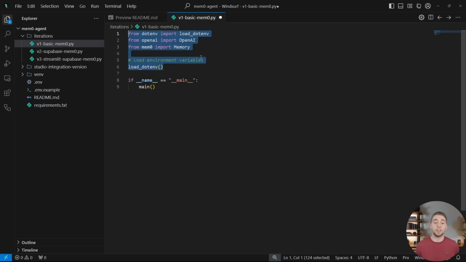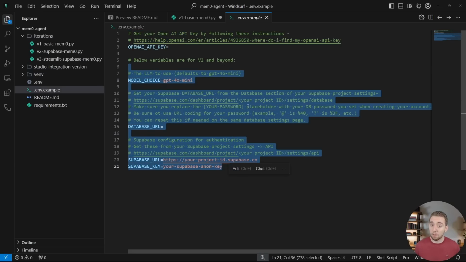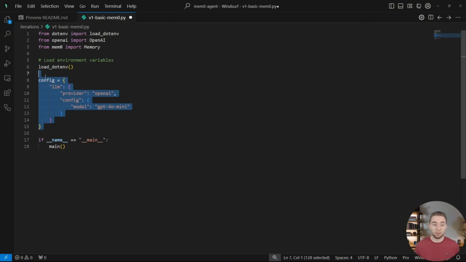So the first thing we're going to be doing is importing our libraries and our environment variables. So that's everything that we have set right here, starting with just our OpenAI API key for version 1. But then for future versions, we'll get into defining our model through environment variables and the configuration for Supabase. And so with that, we'll move on to setting up our configuration for mem0. There is a lot of different things you can define here, and you can check the docs for this, like our database, for example, that we'll see later.